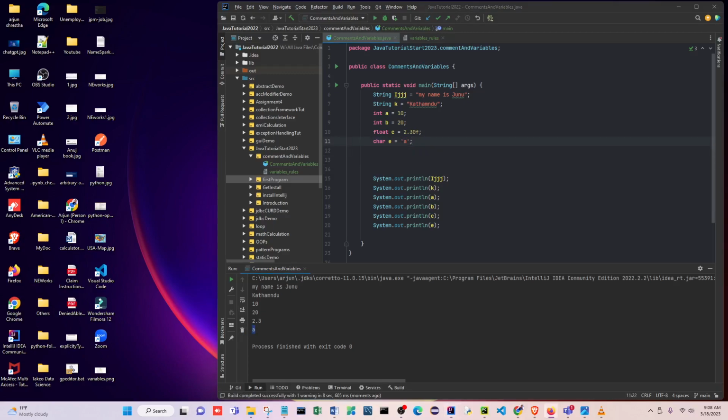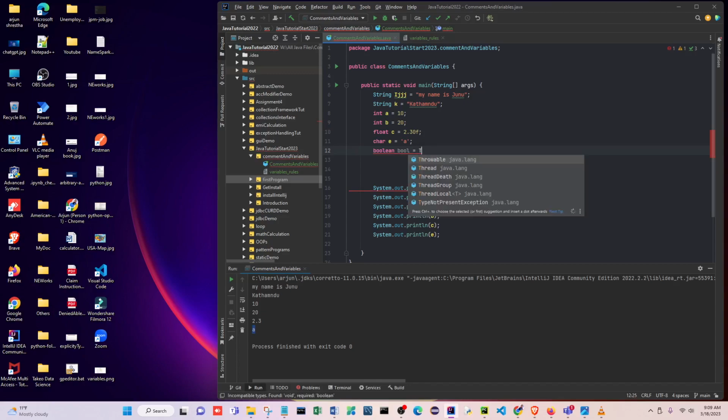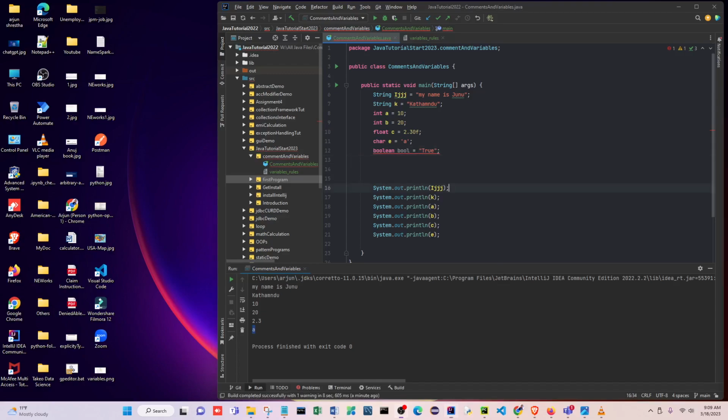And next one is boolean. Boolean is true and false, okay? Boolean bol equals true, something like that. Just put it in double quotes. In boolean you just need to write it like this.